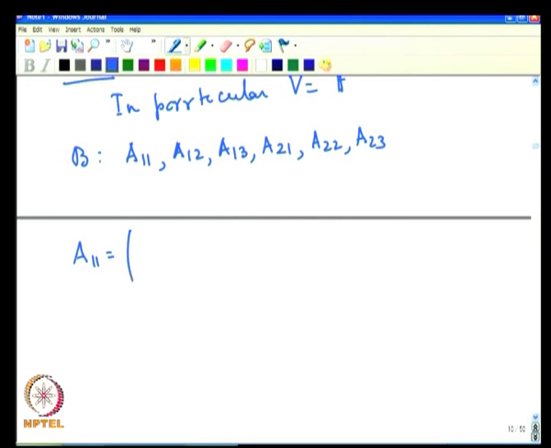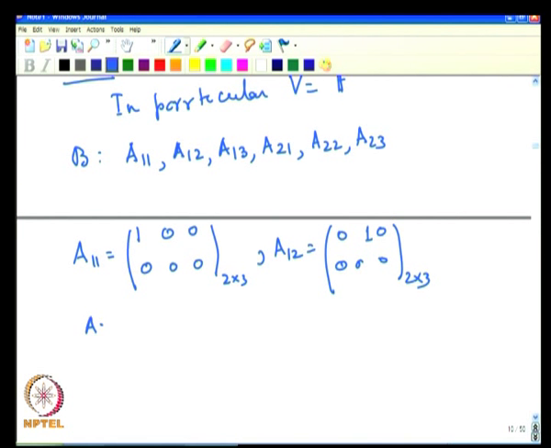A11 is the 2 by 3 matrix which has 1 in the 1 1 place and 0 elsewhere. A12 is the matrix which has 1 in the 1 2 place and 0 elsewhere.